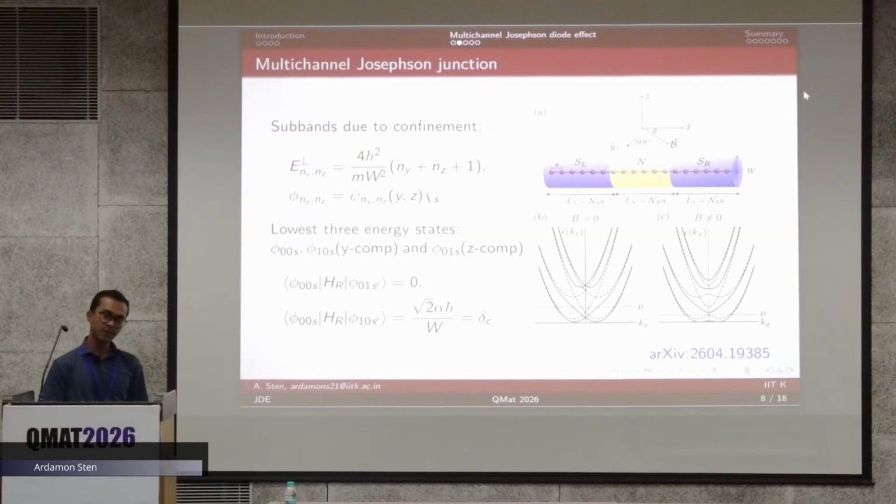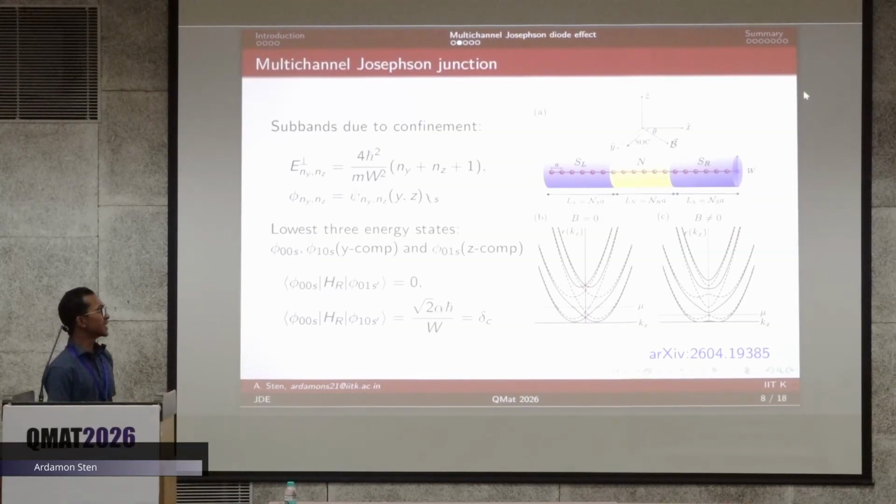In our study, we focus only on the two lowest energy levels. We consider the ground state and the first excited state. The first excited state is a degenerate state of two levels, indicated by these wave functions phi 10 and phi 01, because if you put either ny or nz to be 1 and keep the other 0, they will have the same energy.